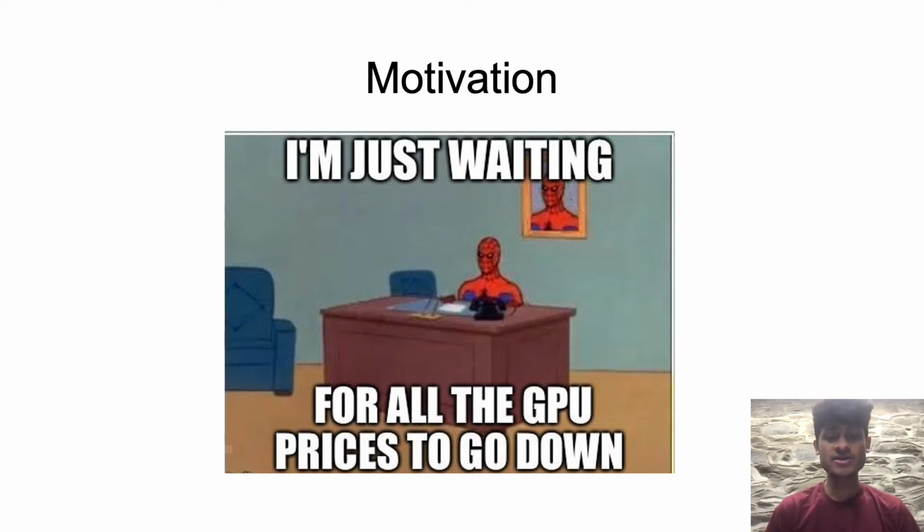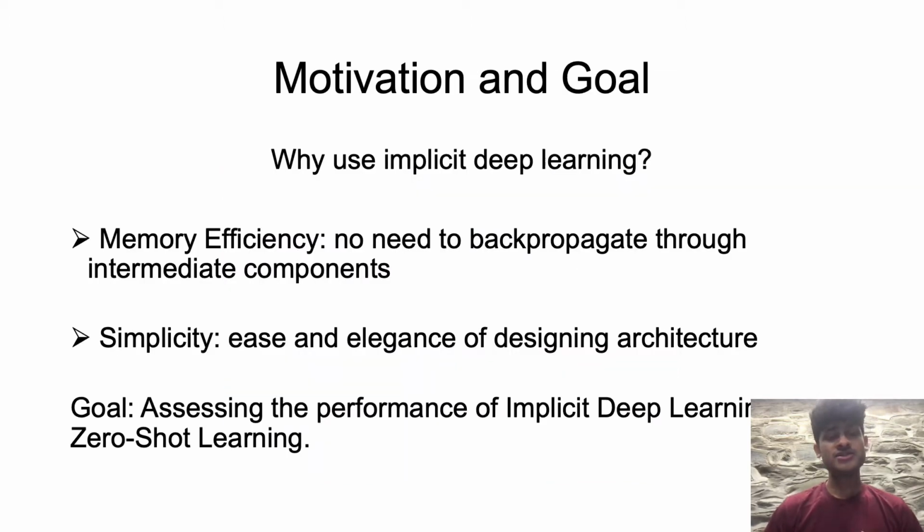In fact, at Microsoft, 8.8% of job failures were caused by the exhaustion of GPU memory, which accounts for the single largest category in all deep learning specific failures. So it's clear that GPU memory utilization is a big problem today. And to solve this, we're going to use something called implicit deep learning.